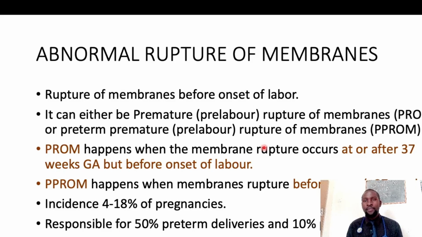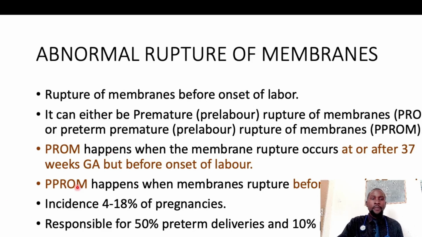Now, PROM happens when the membrane rupture occurs at or after 37 weeks gestational age, but before labor starts. It's called pre-labor because it's occurring before labor, so it's called pre-labor rupture of membranes or premature rupture of membranes.